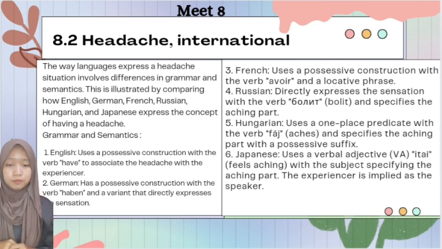And then number 4 is Russian, which directly expresses the sensation with the verb bolit and specifies the aching part. And then number 5 is Hungarian, which uses a one-place predicate with the verb fáj and specifies the aching part with a possessive suffix. And then number 6 is Japanese, which uses a verbal adjective, itai, that feels aching, with the subject specifying the aching part. The experiencer is implied as the speaker.